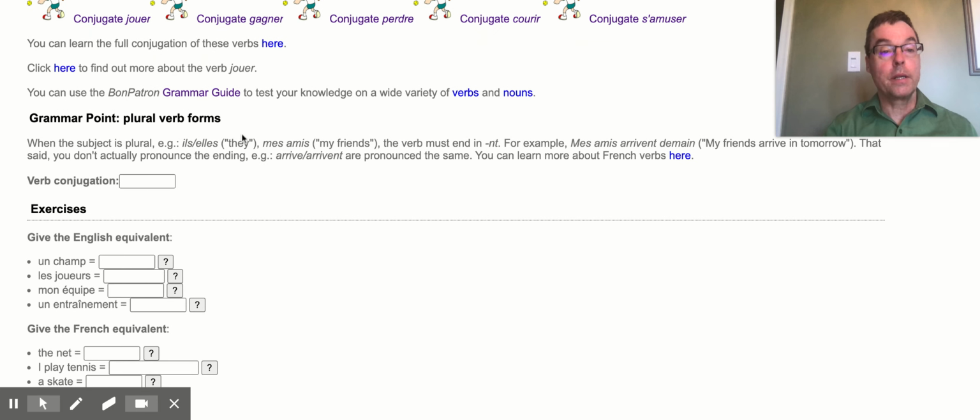There's a grammar point I want to make, and that refers to the changes that happen to verbs when the subject is plural, like they or my friends. Keep in mind that for all verbs, if the subject's plural, it has to end in NT. It doesn't always change the pronunciation compared to the singular, but when you write it, you always have to have that NT, and that's a way of showing agreement between the subject and the verb, and that's really important here in French.